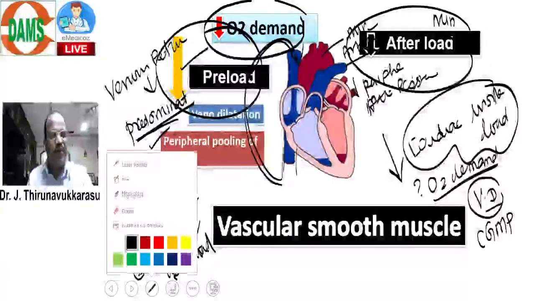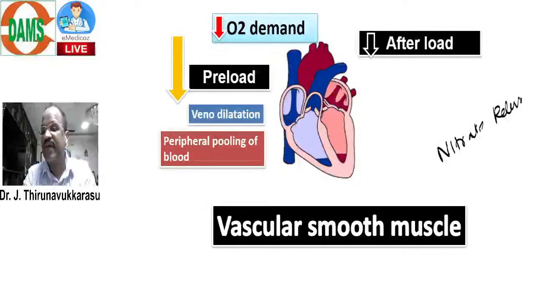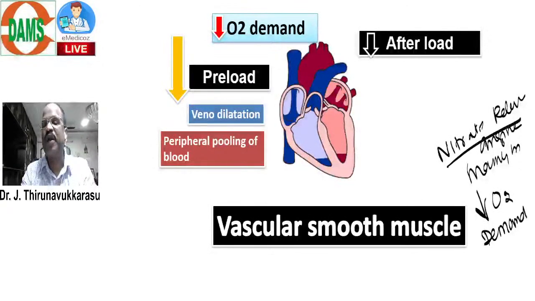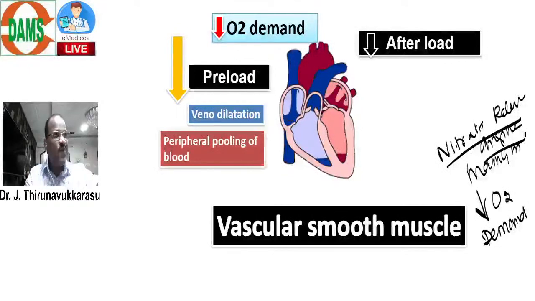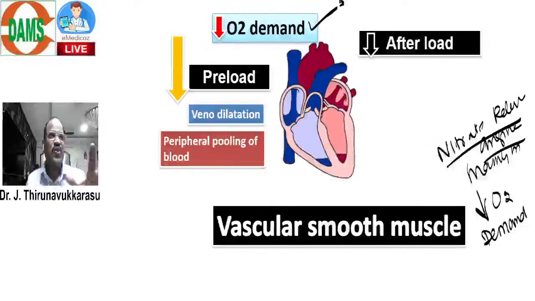So, the take home message: nitrates relieve angina mainly by reducing oxygen demand. This is an important MCQ question. Nitrates relieve angina mainly by reducing oxygen demand. Okay, that's about vascular action.